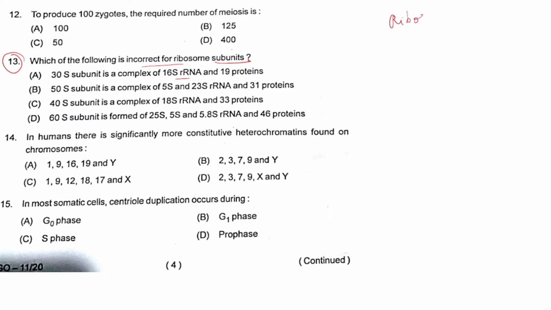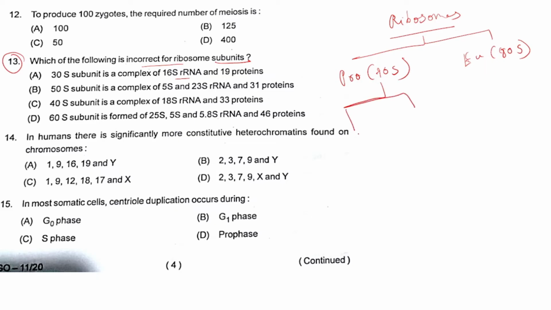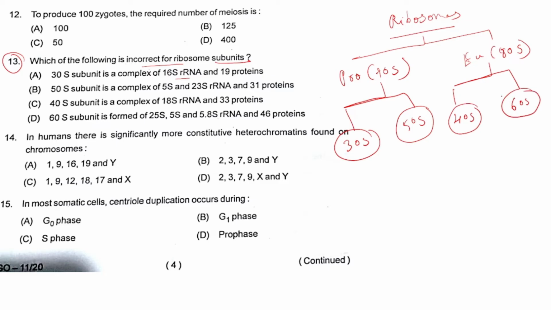Suppose ribosomes. We know that there are two types of ribosomes, right? In case of prokaryotes, we have the 70S type of ribosomes. In case of eukaryotes, we have the 80S type of ribosomes, isn't it? The 70S type of ribosome is again made up of two subunits, the smaller subunit, that is the 30S subunit, and the larger subunit, which is the 50S subunit. Similarly, the eukaryotic ribosome is again made up of two subunits. The smaller subunit is our 40S subunit and the larger subunit is our 60S subunit. Likewise, what are the ribosomal RNAs present in these subunits?